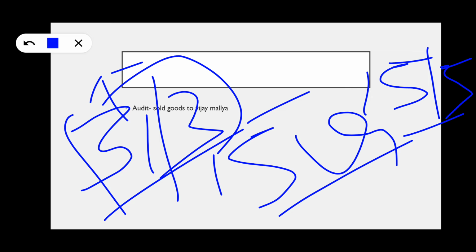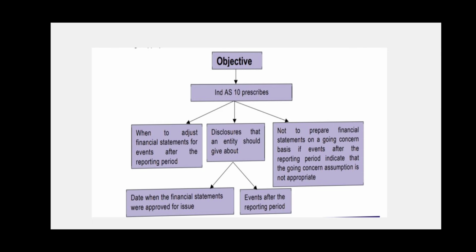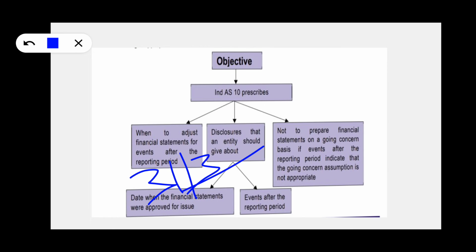So INDAS-10 deals with this only. The objective of INDAS-10 is when to adjust financial statements for events occurring after the reporting period. Here the reporting period is 31st March. It covers which events are to be adjusted, and that the entity should disclose the date when the financial statements were approved for issue and events after the reporting date, and disclose all the material information suggested in INDAS-10. It also says not to prepare financial statements on a going concern basis if events after the reporting date indicate that the going concern assumption is not appropriate.